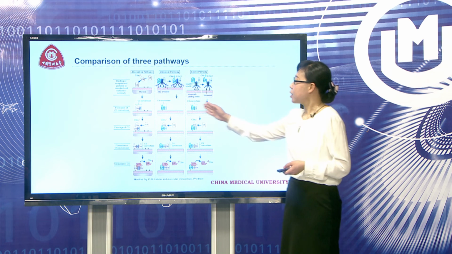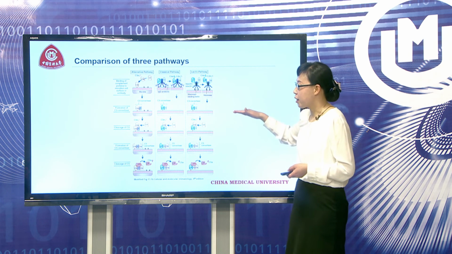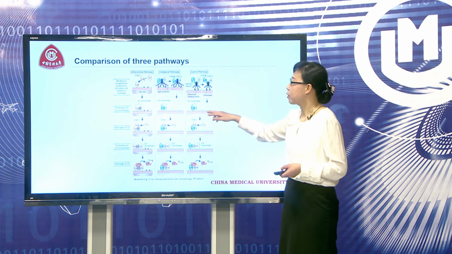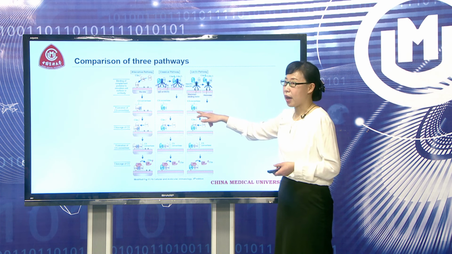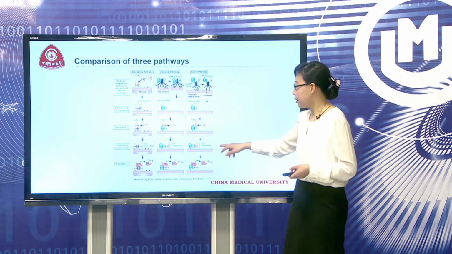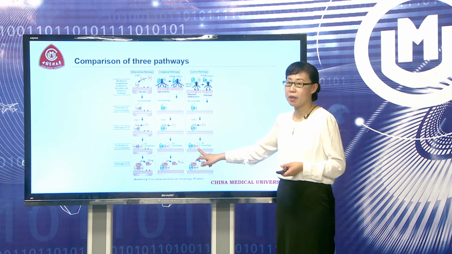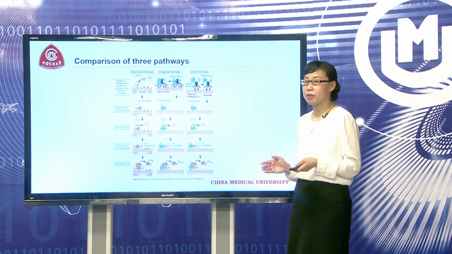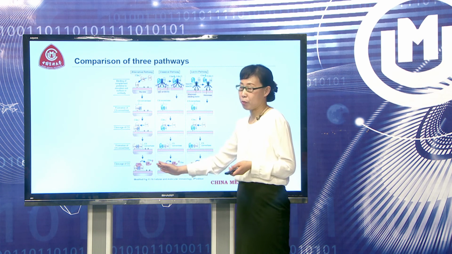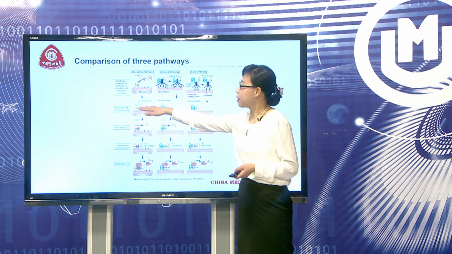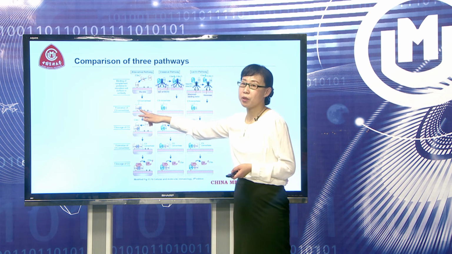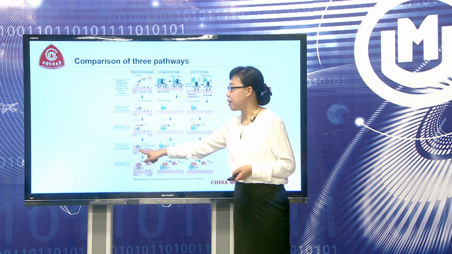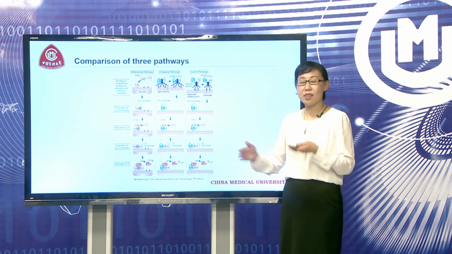The classical pathway and the lectin pathway share the same C3 convertase and C5 convertase. The C3 convertase is composed of C4b2a, and C4b2a3b is the C5 convertase in both pathways. This is different from the alternative pathway. In the alternative pathway, the C3 convertase is composed of C3bBb, and the C5 convertase is C3bBb3b. That's the difference.